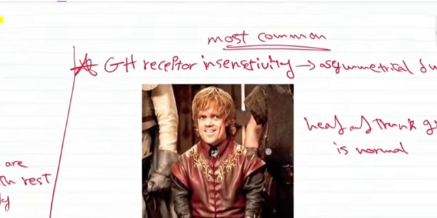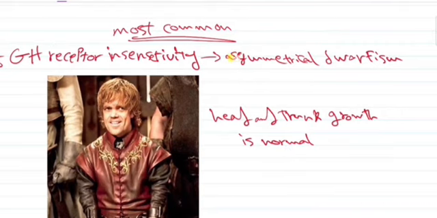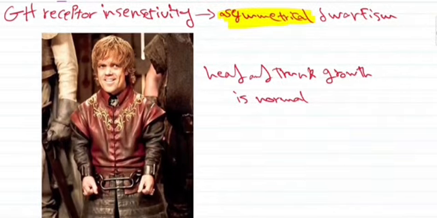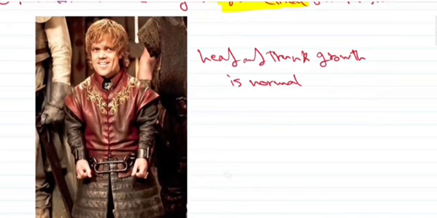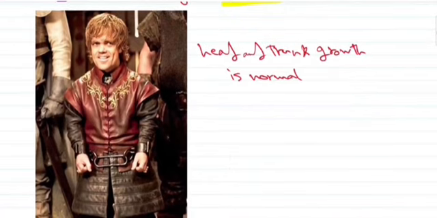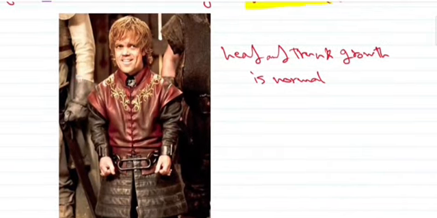But now talking about the most common type, which is the insensitivity of the receptor of the growth hormone, which will lead to asymmetrical dwarfism. You can see this is Tyrion Lannister in Game of Thrones. I think most of you know that he has the type of dwarfism called achondroplasia, and you can see that the head and the trunk growth is normal, or not symmetrical with the rest of the body, which means that if you cut the head of Tyrion Lannister and place his head on a normal person's body, you will see that it fits symmetrically.